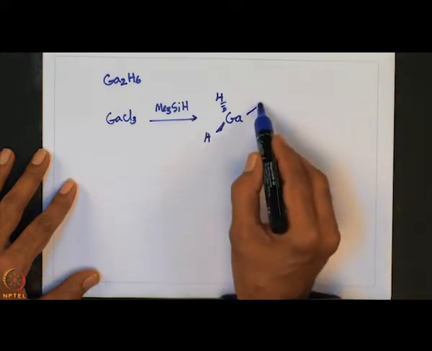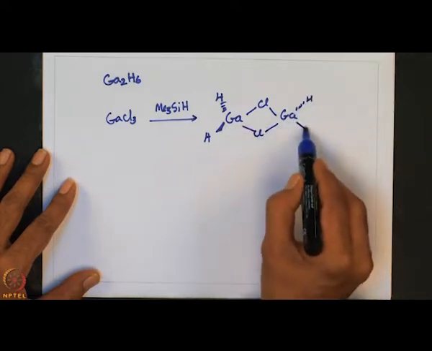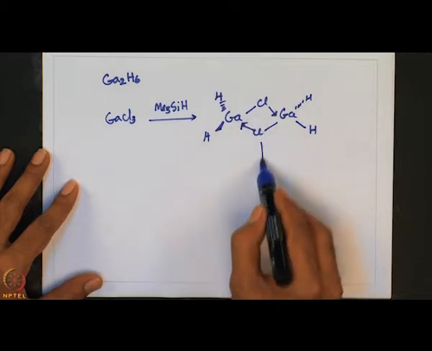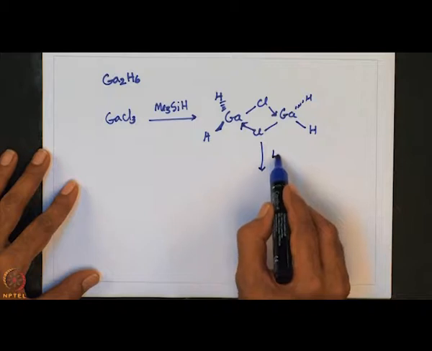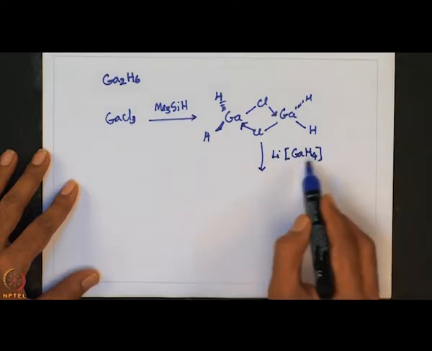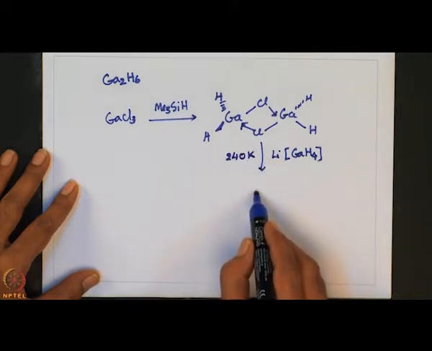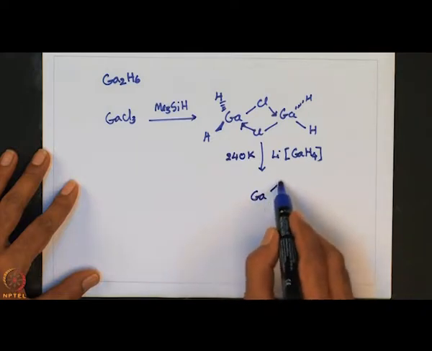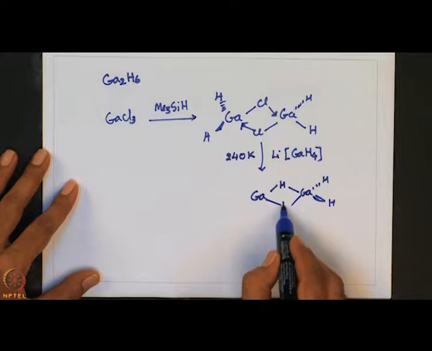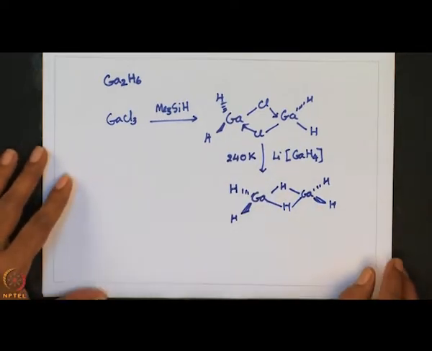Initially, what we get is something like this, and this one on further treatment with lithium gallium hydride at 240 Kelvin gives digallane. So, this is how one can make digallane.